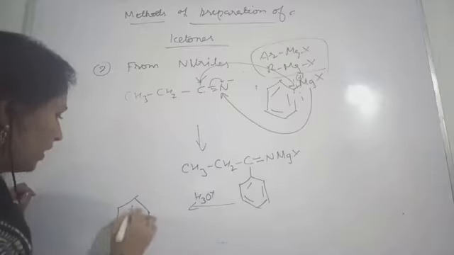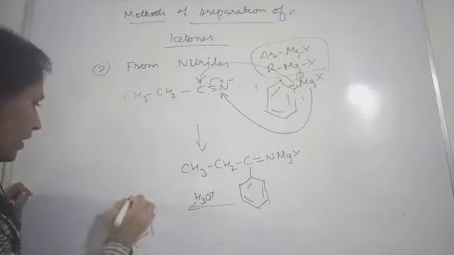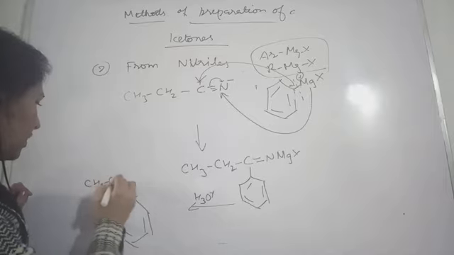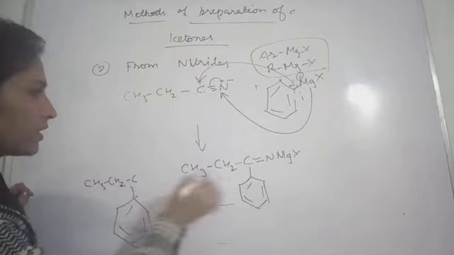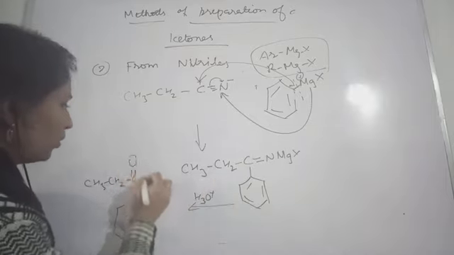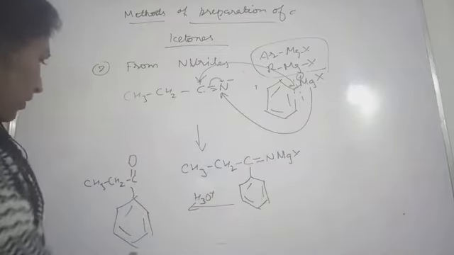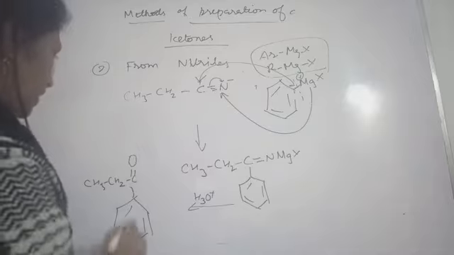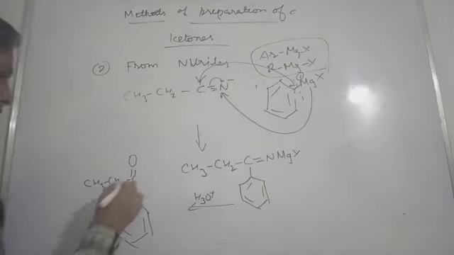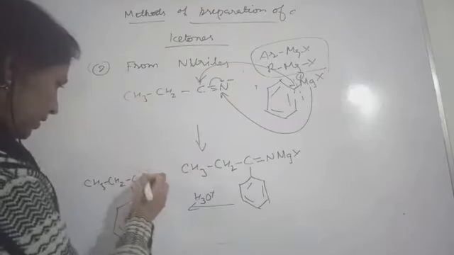What will that be? This will remain the same, CH3 CH2, then this C double bond O. Okay, NMgX, see in this case, if you want you can write it like this.